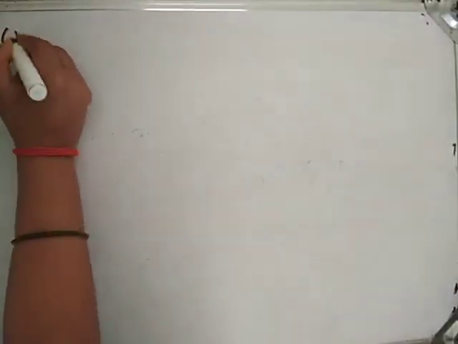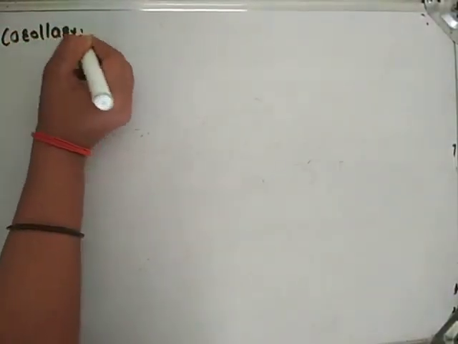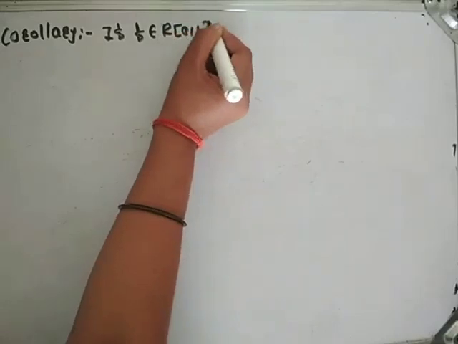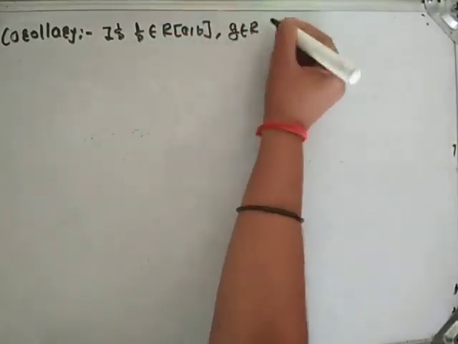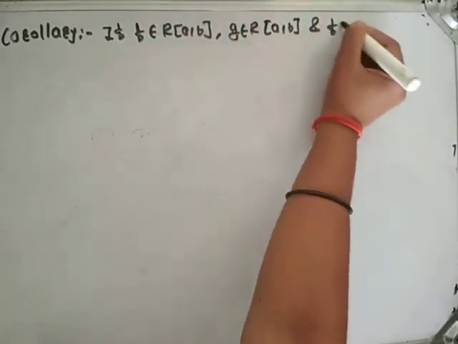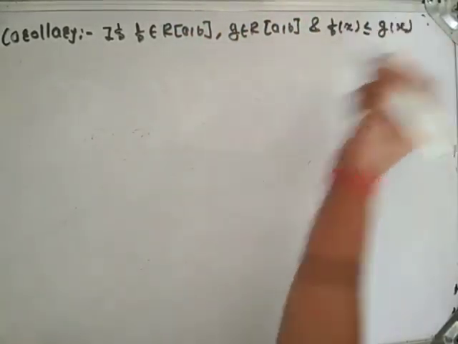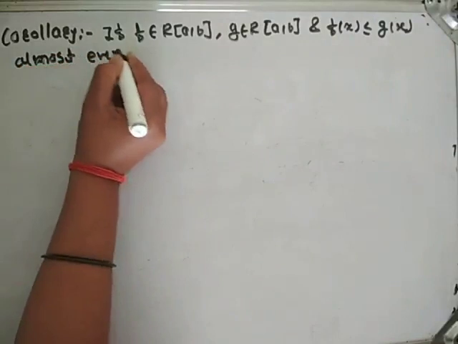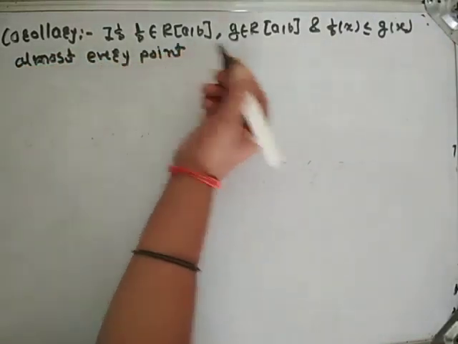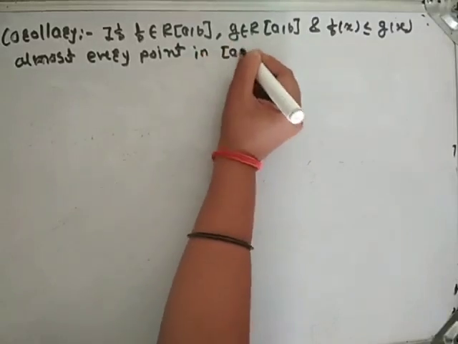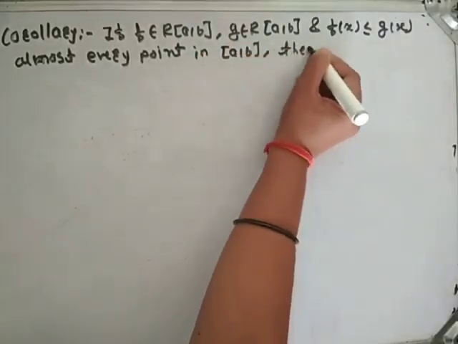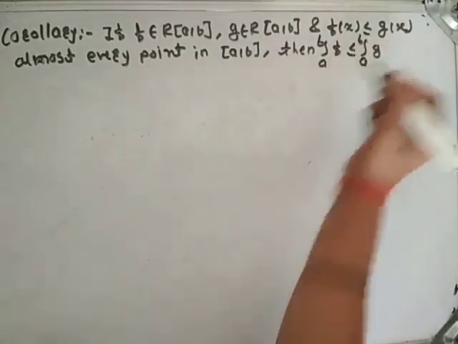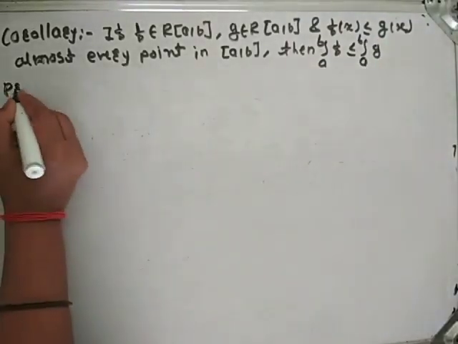Dear students, let us start with a corollary. If f is Riemann integrable on the closed interval [a,b], g is Riemann integrable on the closed interval [a,b], and f(x) is less than or equal to g(x) almost everywhere in the closed interval [a,b], then the integral from a to b of f is less than or equal to the integral from a to b of g. Proof.